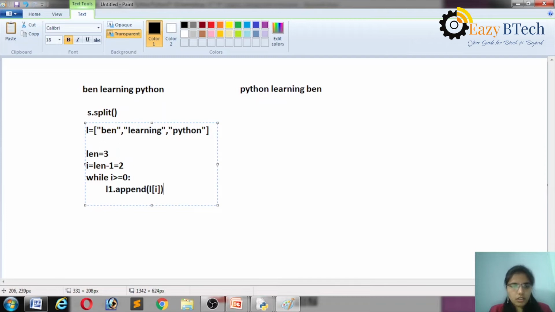Okay. So after that, I am doing I is equal to I minus 1. So the next I value is 1. 1 greater than or equal to 0. The condition is true. Then learning is stored in L1. So the next index is 0. 0 greater than or equal to 0, the condition is true. So Ben is stored in L1.